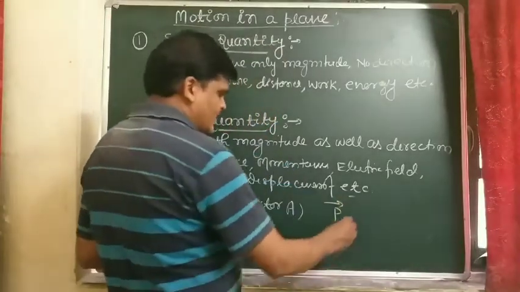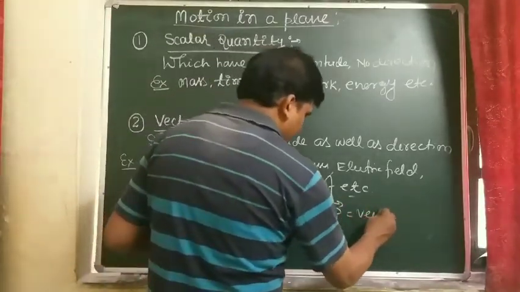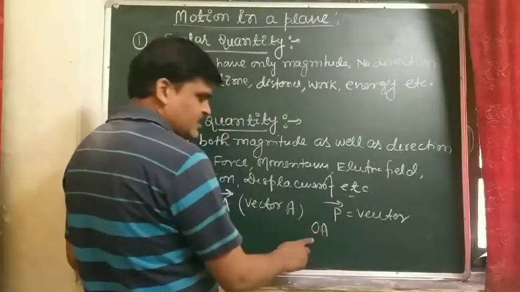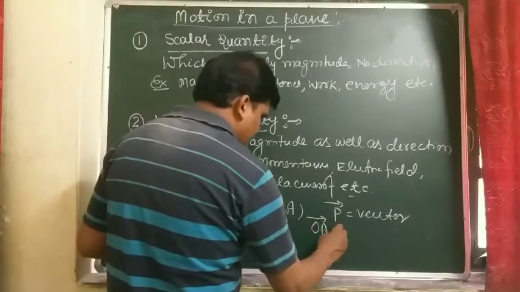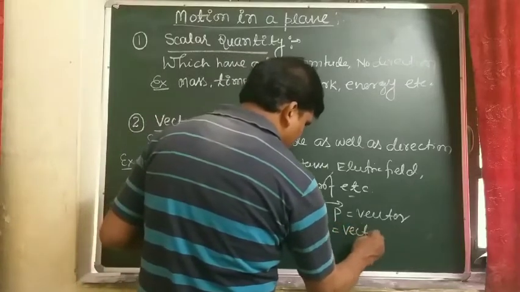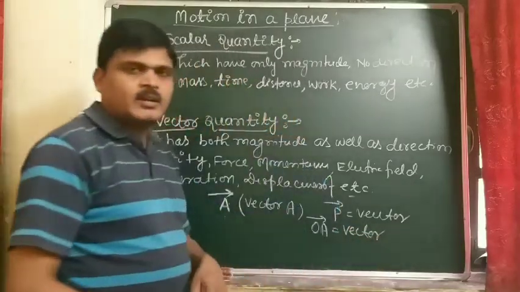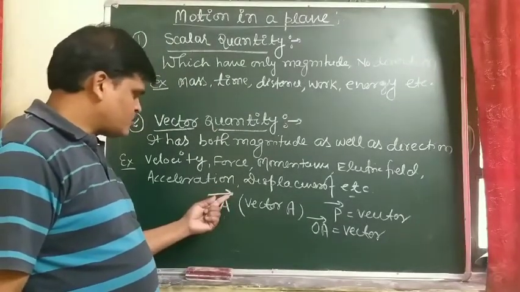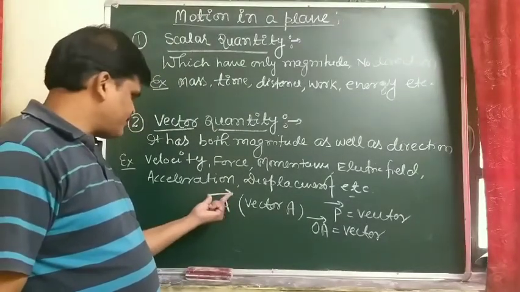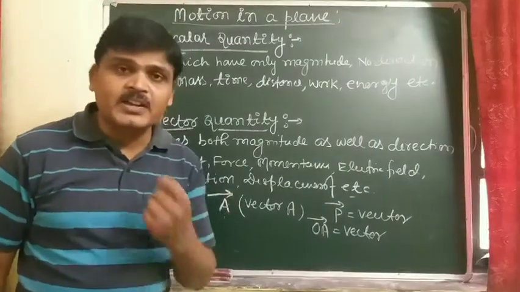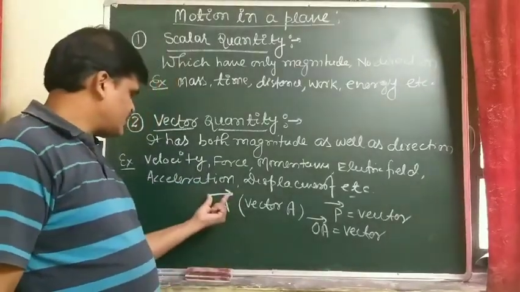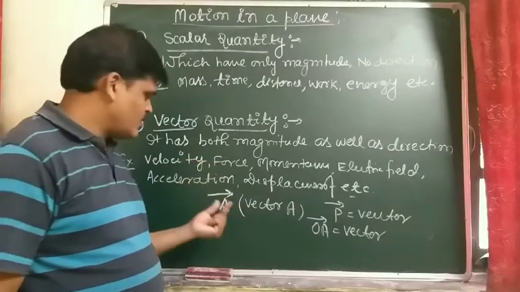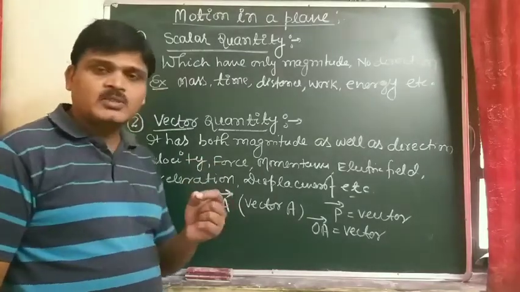Just like that, vector P, OA, that is the scalar, but OA with an arrow is the vector. This arrow shows the direction, and this length shows the magnitude. So it has both magnitude, the numerical value, and the arrow shows direction.